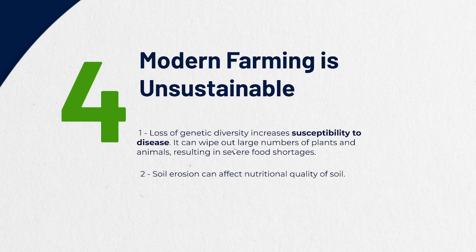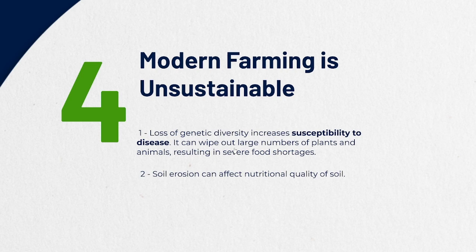A loss of genetic diversity increases susceptibility to disease. It can wipe out large numbers of plants and animals, resulting in severe shortages. I told you guys about this too. If a disease spreads in the genetic line of a single type of organism, and you're repeating that single type of organism over and over again, it will cause a genetic disorder, not only in animals but also in plants, and this can wipe out the whole population.